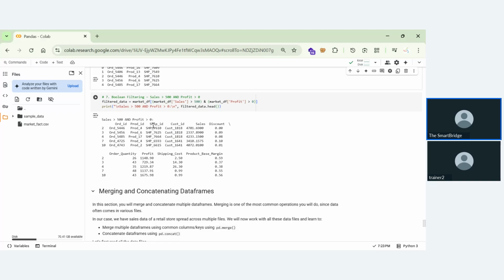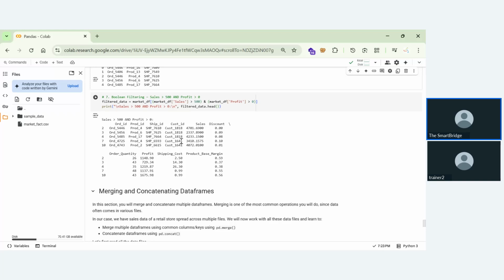And we are finally getting the Boolean values. That means we are checking if the sales is greater than 100 and the profit is greater than 0. Only when we are getting the true values, then we are printing this. So I hope you all know the AND operation and OR operation in Python. When two conditions are there, only if both conditions pass the test, then we'll get the result. If one is true and one is false, it will return false. If both of them are true, we'll get true. If both of them are false, we'll get false in the AND condition.